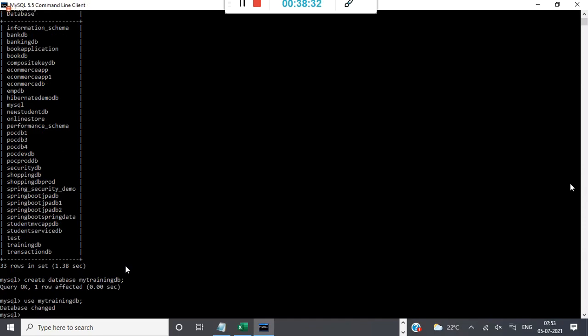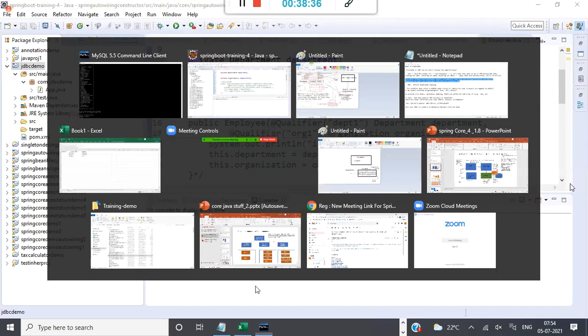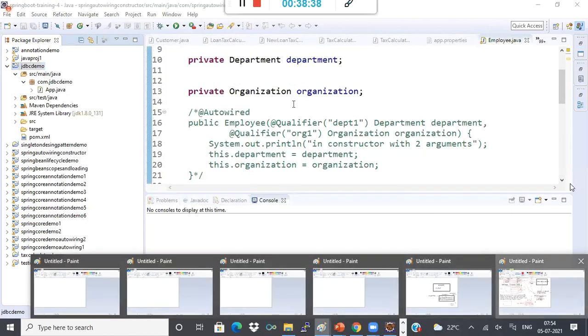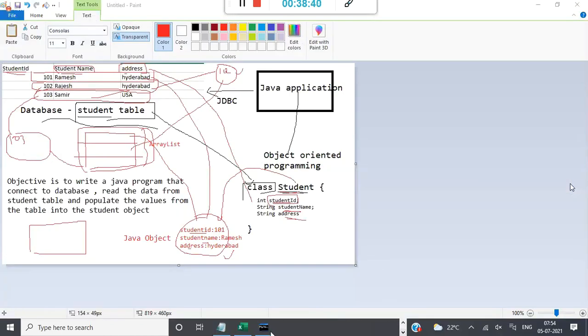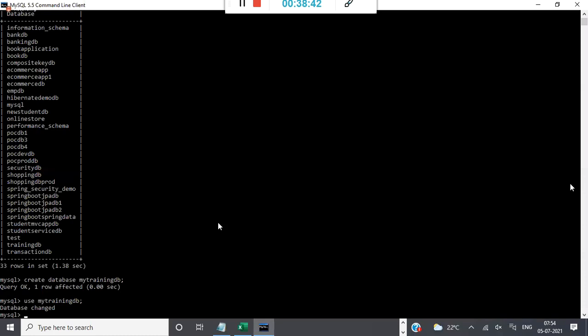Now let me create one sample table, like student. For example, we'll take student ID and student name. As I told, we'll be working with the logical interface, which is SQL, which makes it easy to do any operation in the database. I'll just say create a table.